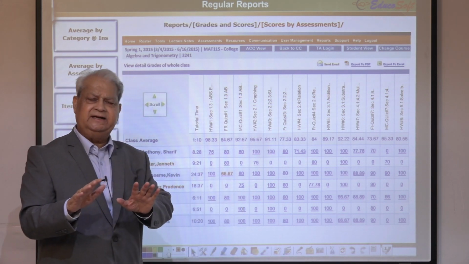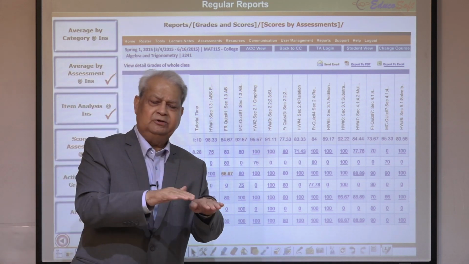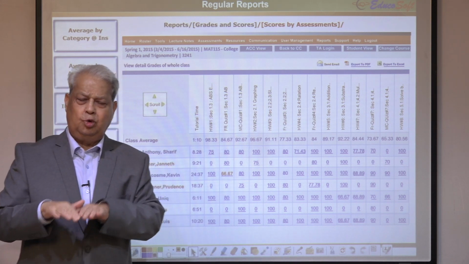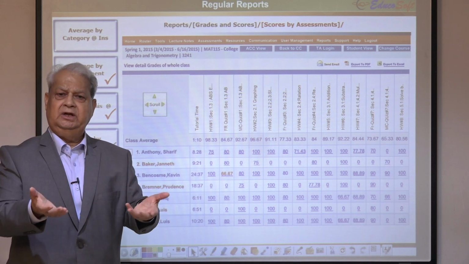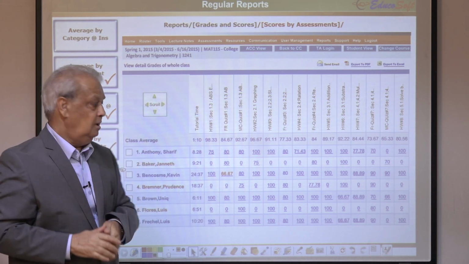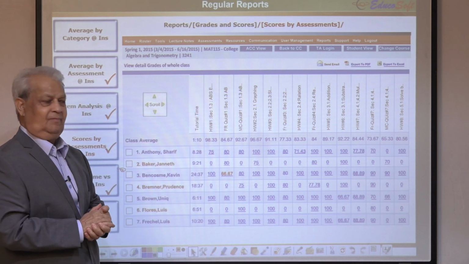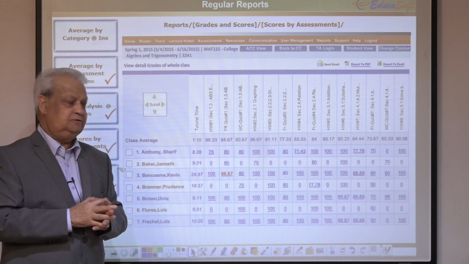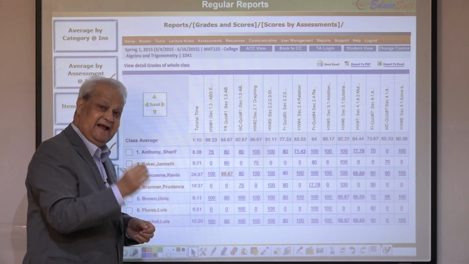All the tests and assessments, no matter what type, continuous, formative, cumulative, whatever type of assessment the student has gone through in the entire course, all assessments are listed on one page. And this is like a master Excel sheet of all the scores. But what is powerful is that every cell is an active cell.